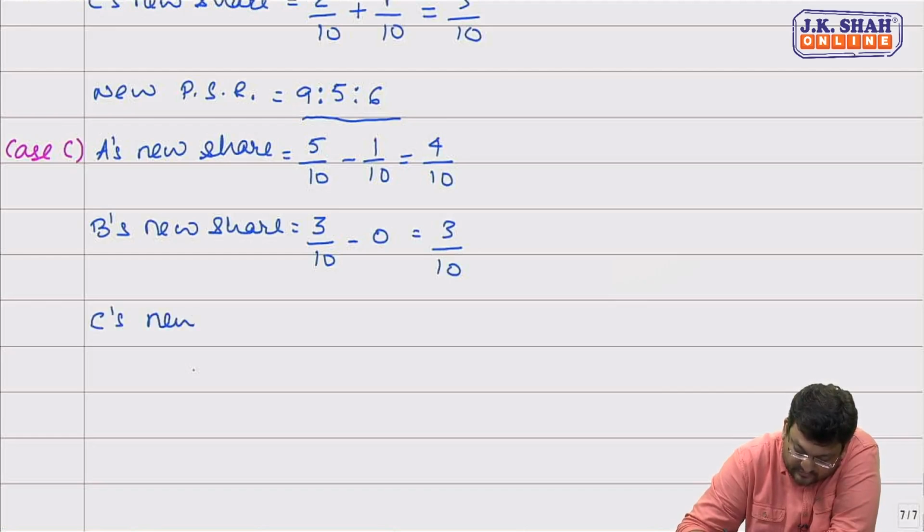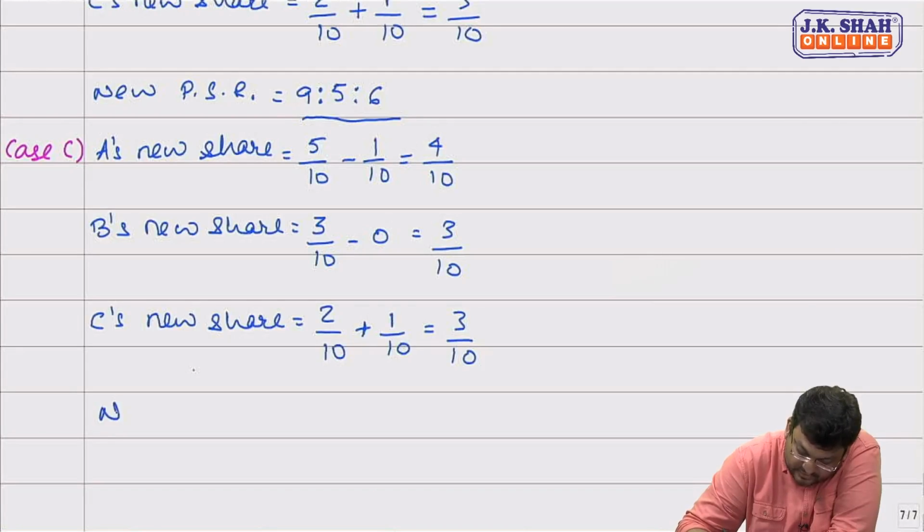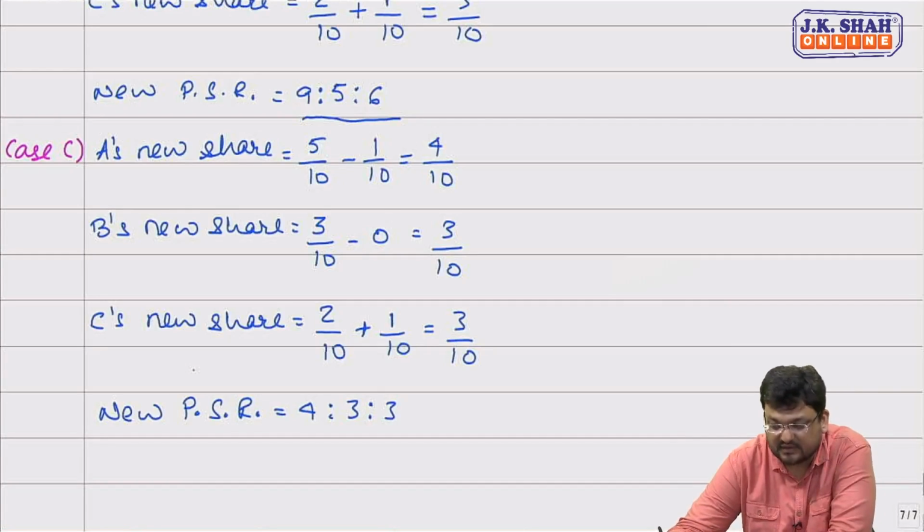C's new share. C's old share is 2 by 10 and he is getting 1/10 share. He is gaining 1/10 share from A. So we may say their new profit sharing ratio will be 4 by 10, 3 by 10 and 3 by 10. Correct? Yes, sir.